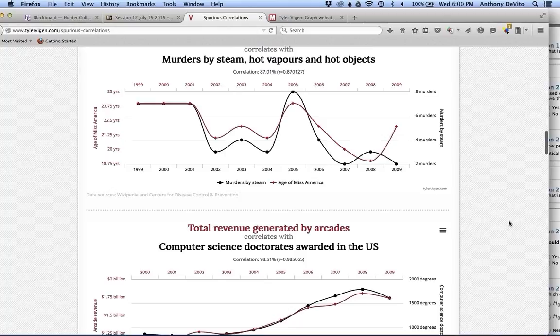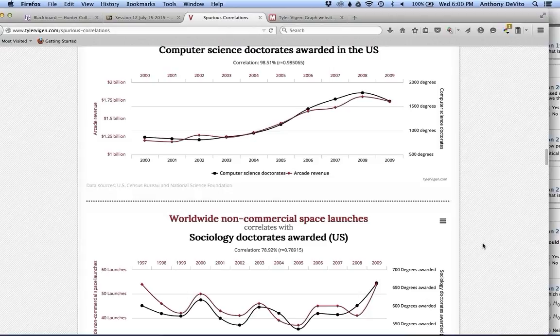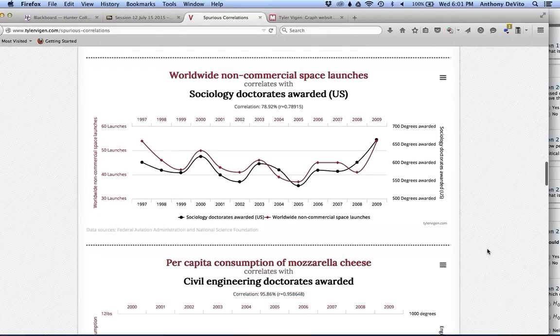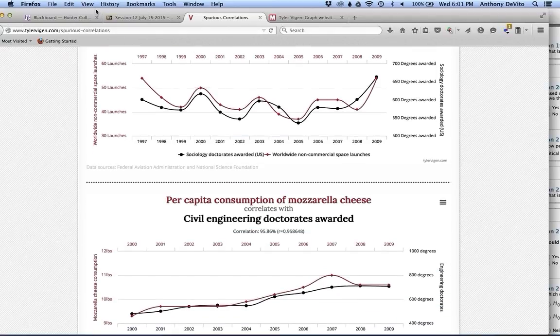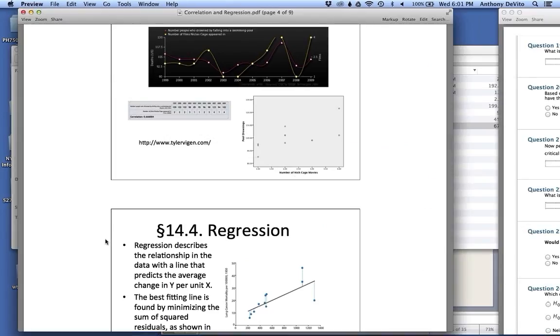Now, I'm sure that he looked at many numerical variables that were not correlated, but he just kept looking. If you look enough, you're going to find these spurious correlations. Who knows what they mean? Who knows how many of these are just purely by chance, and how many are because there's some other unrelated factor going on here, that in certain years when there's a lot of cheese produced, some other thing is going on that we don't see the connection with. But you can take a look at that. It's really pretty interesting. But the point here is that in correlation, we don't care about causality. We're just looking to prove or show a correlation.